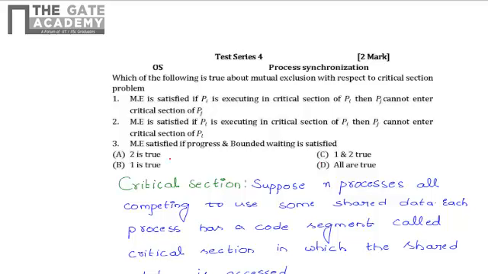true. Before going to solve this one, we have to know what is meant by critical section and mutual exclusion, progress and bounded waiting. Critical section. Suppose there are n processes which are competing to use some shared data. Each process has a code segment called critical section in which the shared data is accessed.